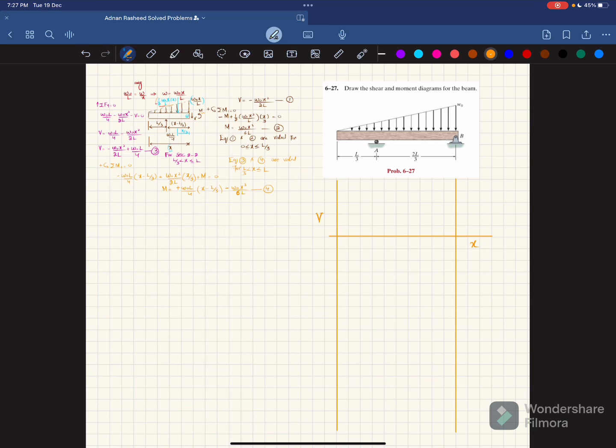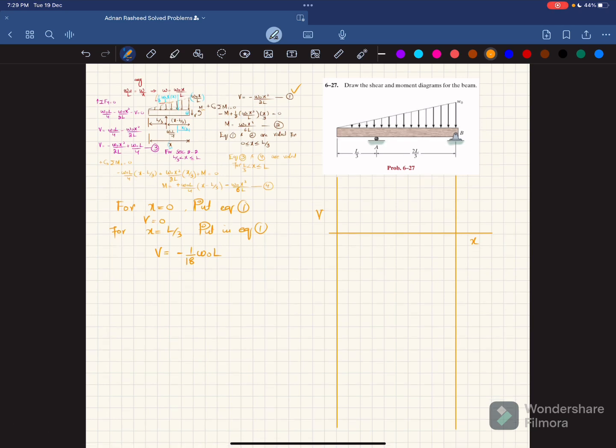Now first, you have all these equations. For X equal to 0, put in equation number 1. Equation 1 is this one. If you put X equal to 0, you will have V equal to 0. Now for X equal to L by 3, put in equation number 1. If you replace X with L by 3, you will get shear force equal to minus 1 over 18 W naught L. You replace X by L by 3, whole square over 2L, so that will be minus W naught L square over 18L, which is equal to minus W naught L over 18. Clear?